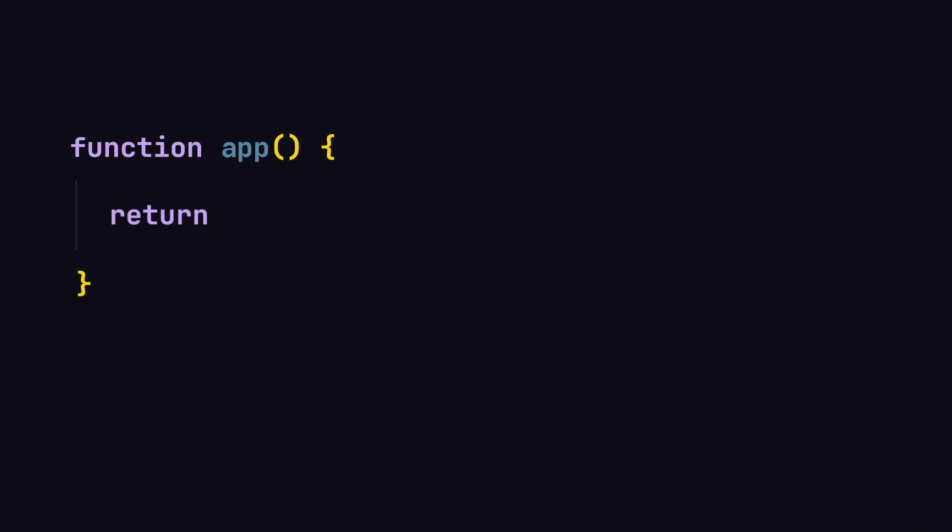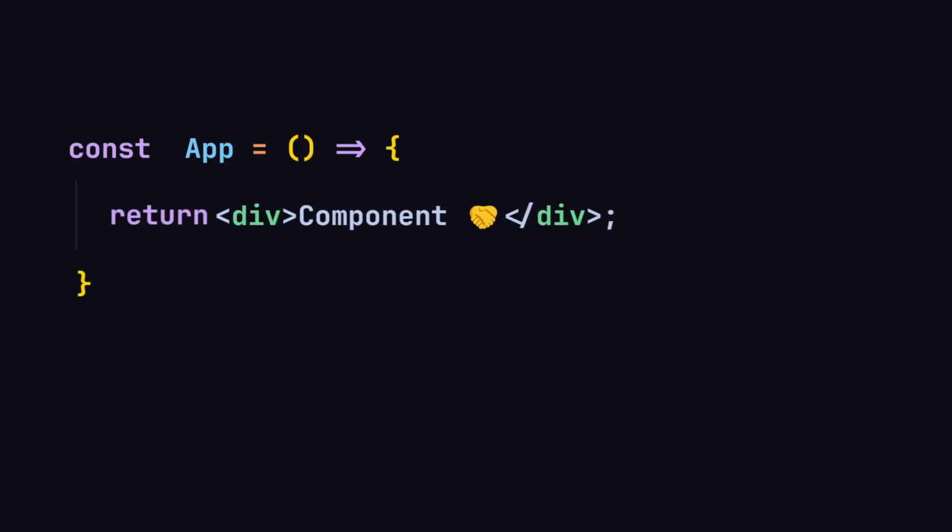To create a component, you just have to create a JavaScript function. But whenever you are creating a component, you have to keep a few things in mind. The first thing is that the first letter of your component name should be uppercase. You can also create your component by either using the function keyword, or you can create your component using arrow function syntax as well. The final thing that you have to keep in mind is that anytime you are working with a component, you have to return some sort of HTML from that component.